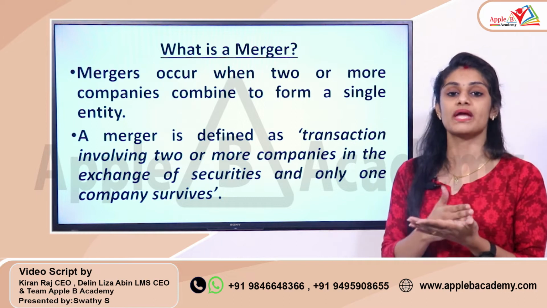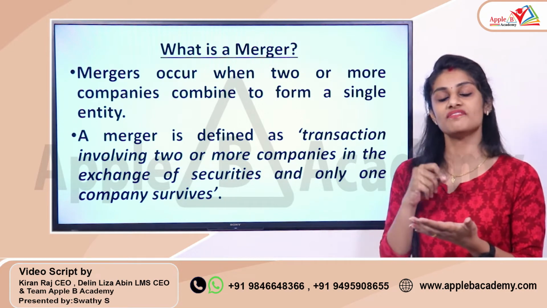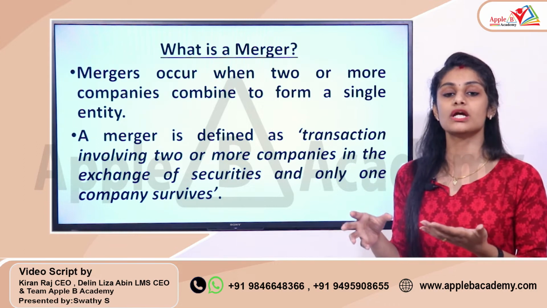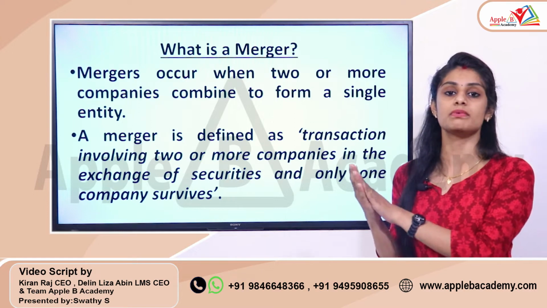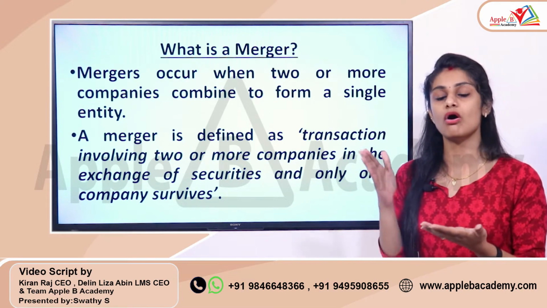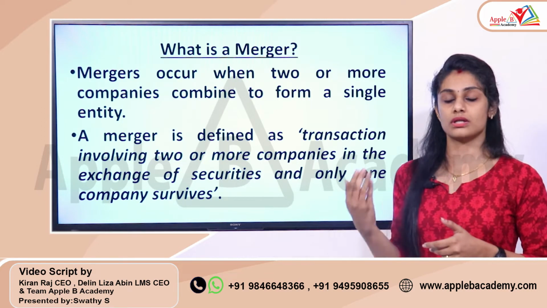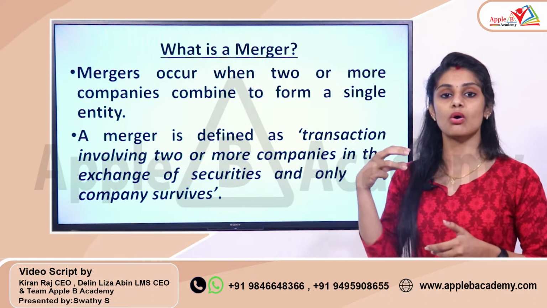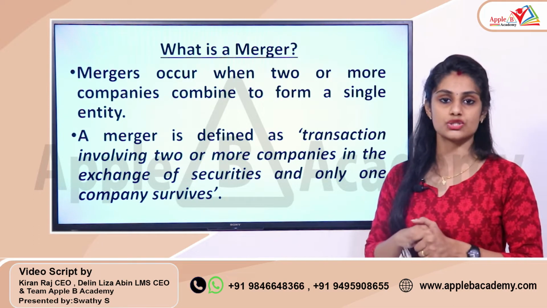Like if I'm just mentioning three companies, A, B, C. If these three companies got liquidated and form a single entity, like ABC Limited, that's a case of merger. So those three companies got liquidated and a new company got formed. Earlier there were three companies, now all of these have merged into one single entity. That's a situation of merger.